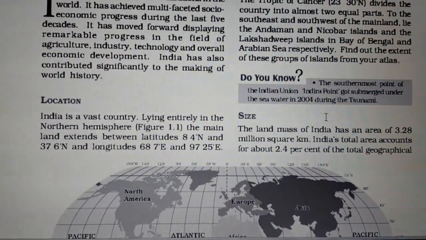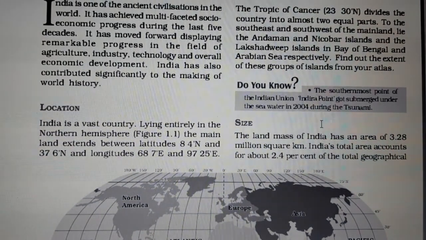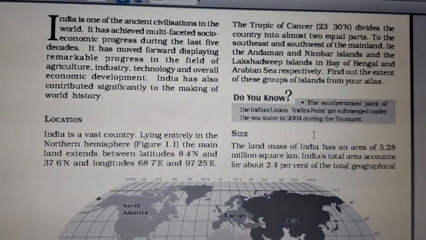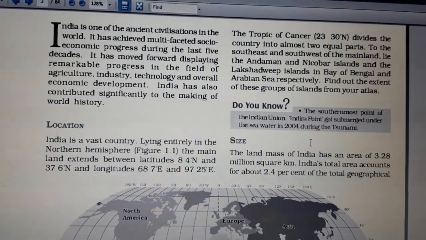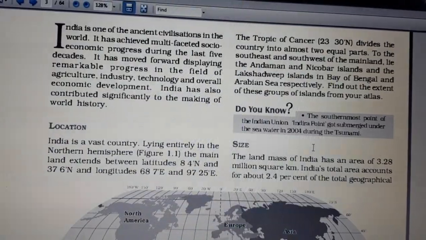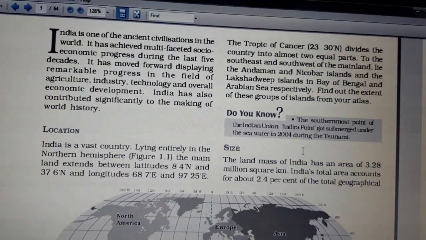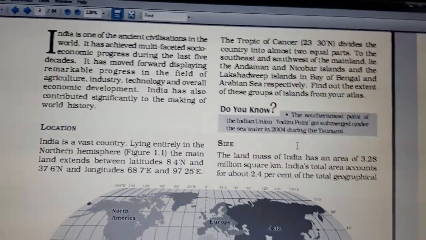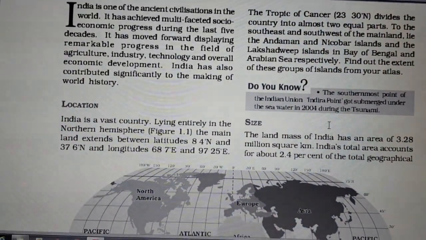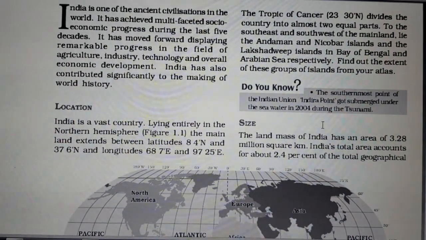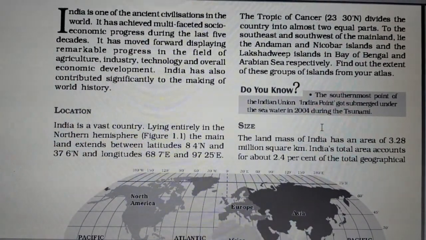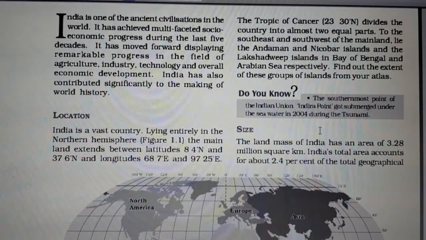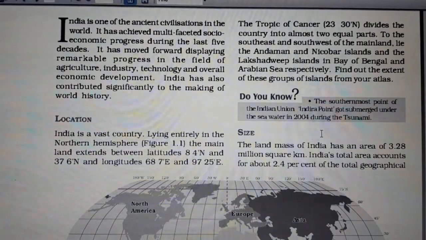Next, your topic is location. India is a vast country lying entirely in the northern hemisphere. Where does India lie? In the northern hemisphere. The mainland extends between latitude. What is latitude? You all know. Latitude is the line which goes from west to east. Latitude 8.4 degree north and 37.6 degree north, and longitude 68.7 degree east and 97.25 degree east.